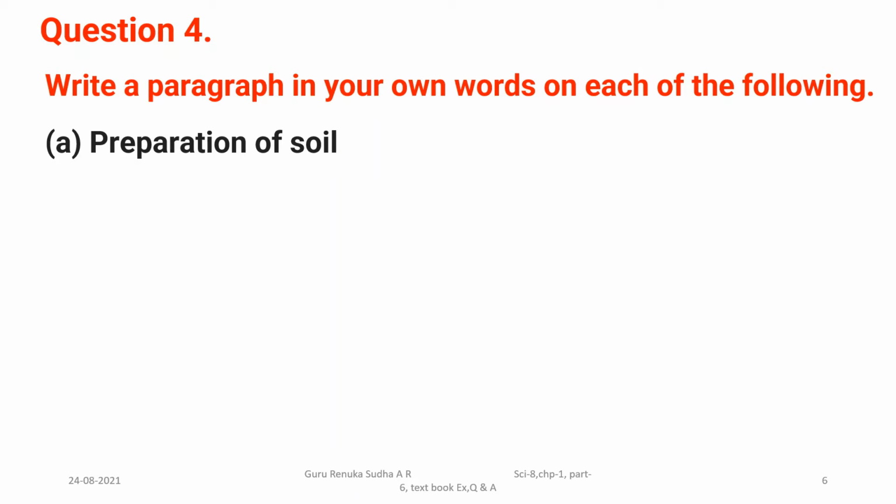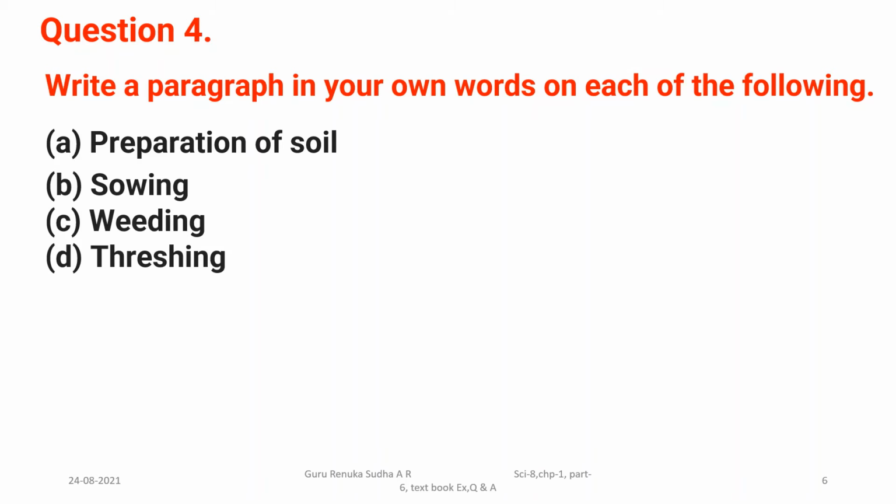So what do we have to write? First, they are asking us to write a paragraph about preparation of soil, sowing, weeding, and threshing. Already you know what these things are. They are the steps involved in agricultural activities, that means during the production of a crop. And we have discussed these processes a lot of times in crop production and management.